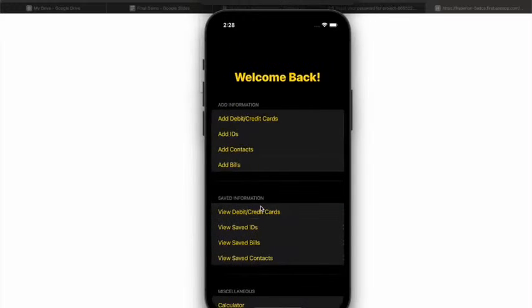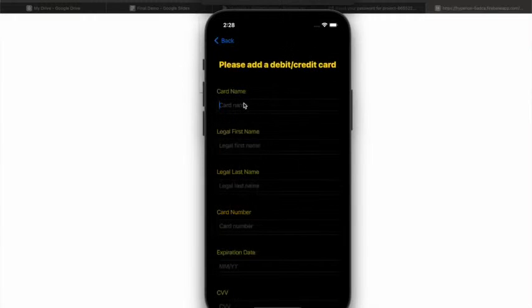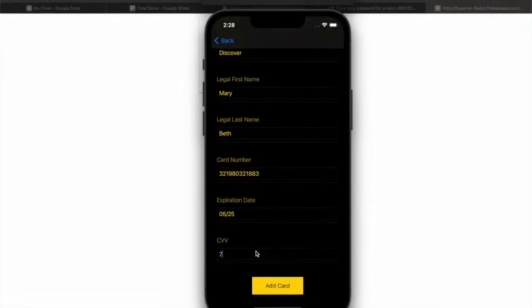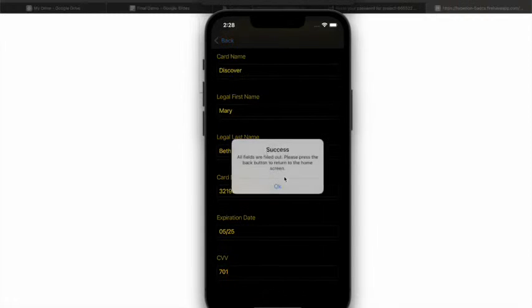So now we're going to try adding information. So let's say Hannah wants to add a card. So we're just going to have the card be a Discover card. So it's Mary Beth, enter. Say it expires May of 2025 and CVV. All fields are filled out, so it's telling us to go to the back button and it's added.